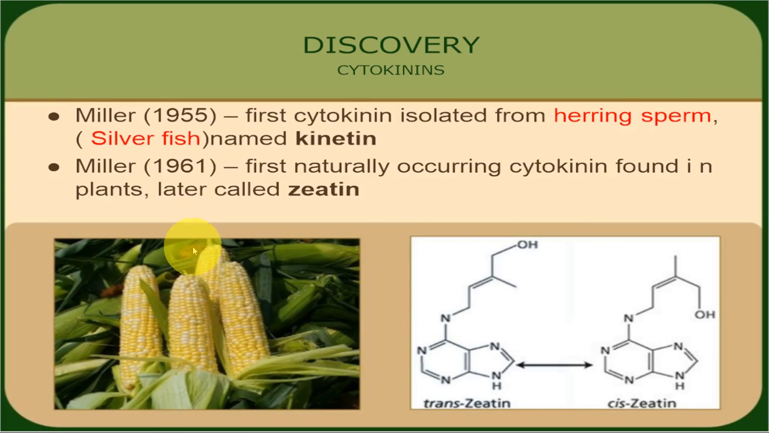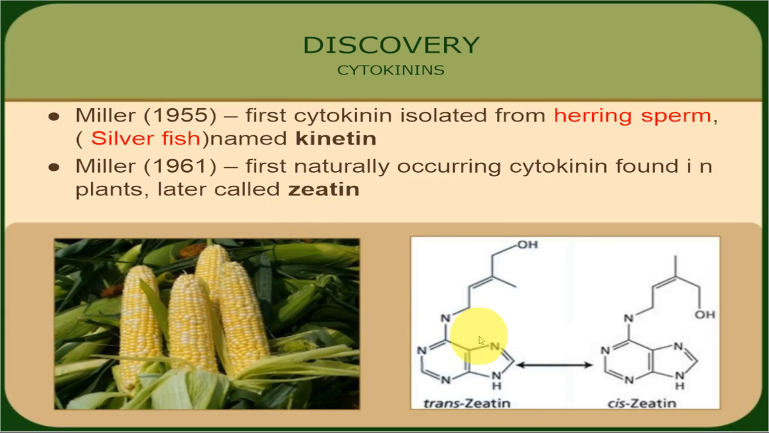The first kinetin, or cytokinin, was isolated from the sperm of herring fish. It was first isolated by Miller in 1955, and that compound which induces cell division was named kinetin. Then Miller in 1961 first found a naturally occurring cytokinin in maize, which was later called zeatin. So these are the naturally occurring cytokinins.